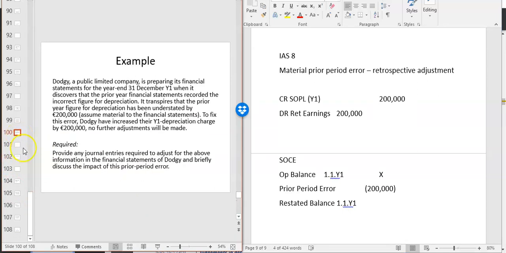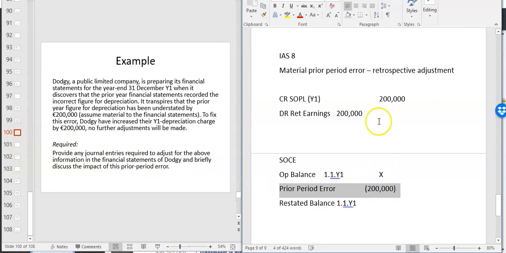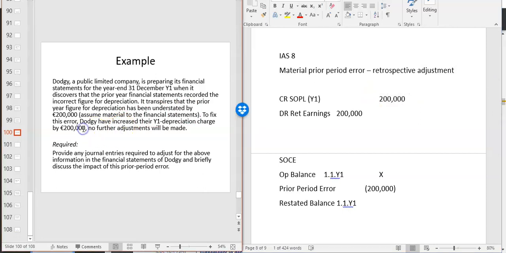But in this one, you take it out of the P&L this year, so the profits for year one will be increased by 200,000 because you shouldn't have had that depreciation in there. And the opening retained earnings will be less 200,000 because that 200,000 should have come off last year's accounts, for example year zero, and that means the opening balance of retained earnings should be 200,000 lower. So it's the same presentation in your statement of change in equity.